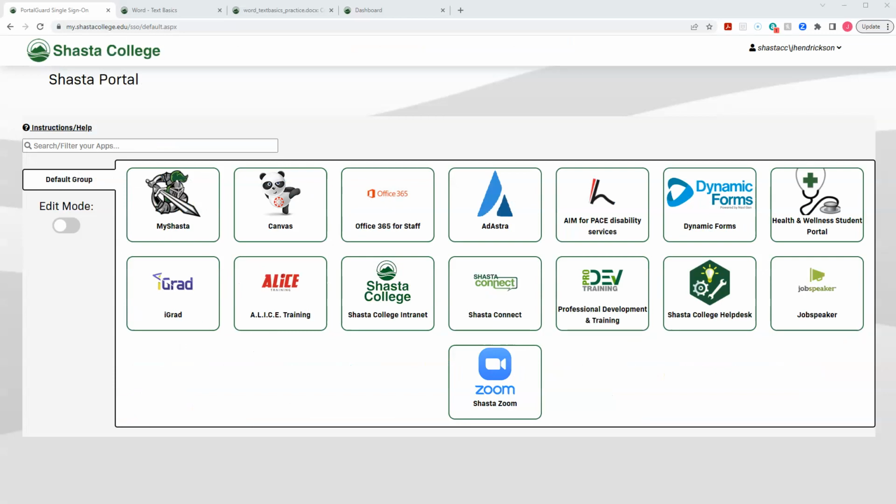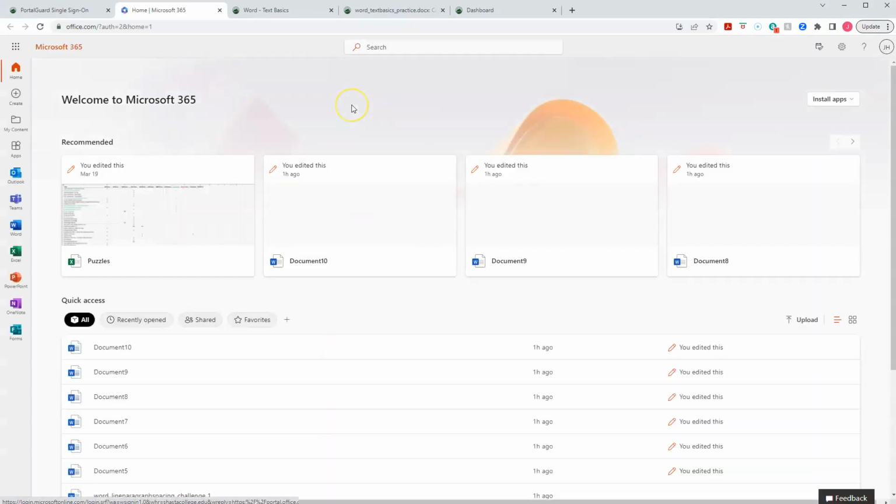Okay, so here we have the Shasta College portal. Yours will look a little bit different. Obviously, this is my staff one, so I think this says Office 365 for students. It says for staff, same thing. Really makes no difference at all. So we have a few things that we're tied into, but not a big deal. All right, so here we go. If we go ahead and click on this, this will bring us into the heart of Office 365.